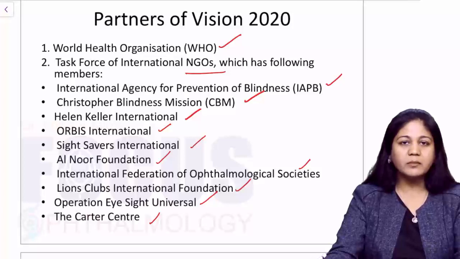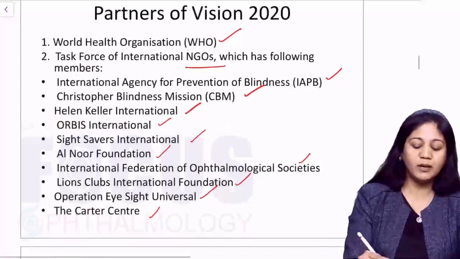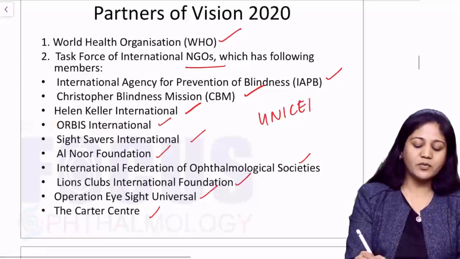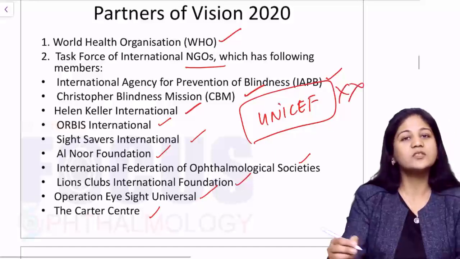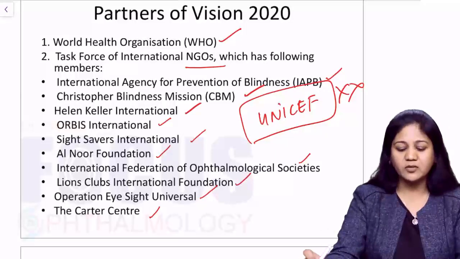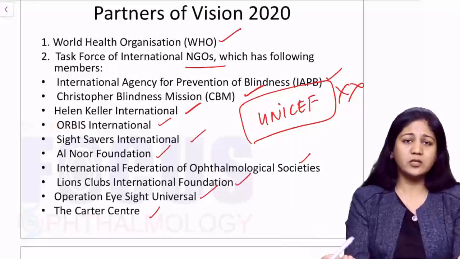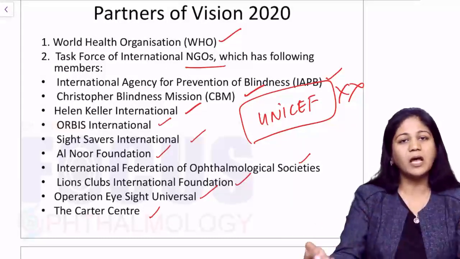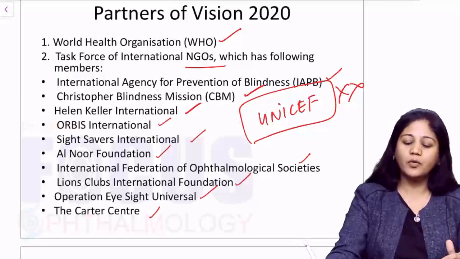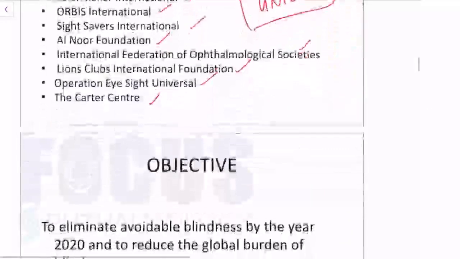Guys, it's very difficult to remember all of them. At least you can remember that UNICEF is not there. So UNICEF is not there, which can be a very potential question. These are the various NGOs which work in collaboration with WHO for this Vision 2020 program.